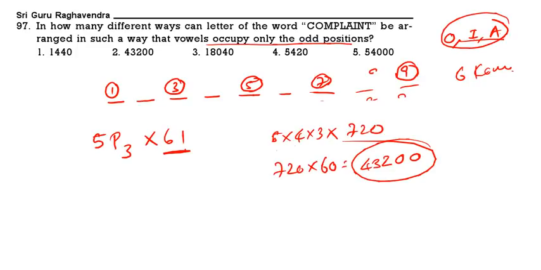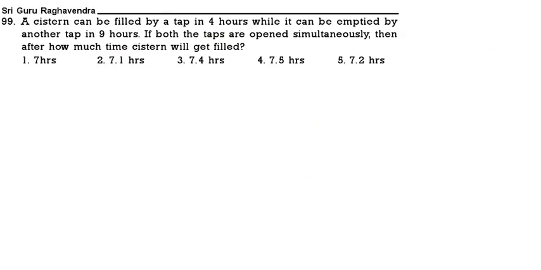See, 5 odd positions are occupied by 3 vowels. So there are 5 positions and there are 3 vowels, so you use 5P3. Then into consonants. There are 6 consonants. It can be arranged in 6 factorial ways. So total ways 43,200. 2 is the correct answer. Next question.